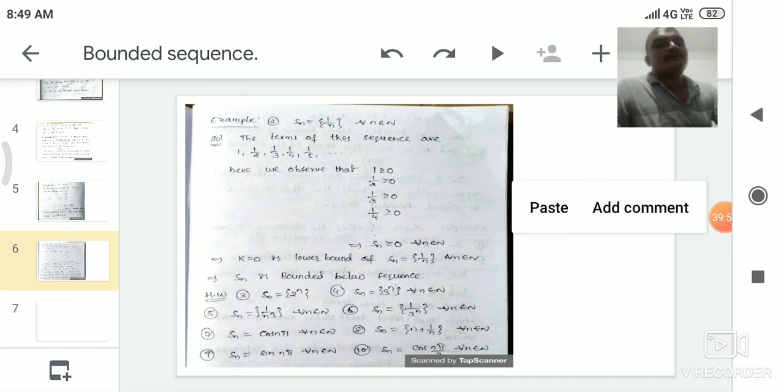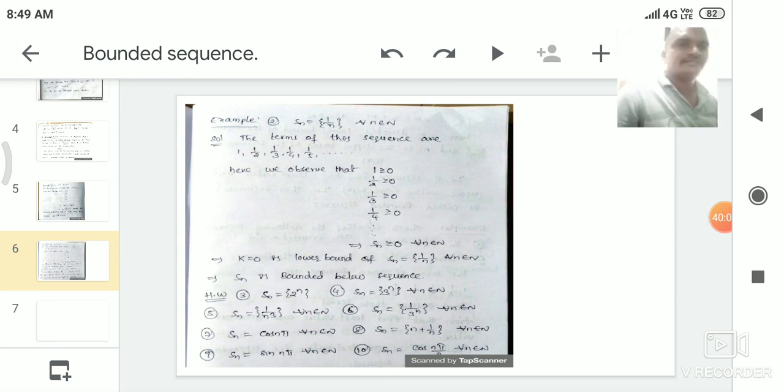Here we observe that we already know the range of the cos function is -1 to 1, in which -1 is the least value and 1 is the greatest value. Here the least value exists for the sequence Sn equal to cos n pi by 2, as well as the greatest value. So -1 is the least value. If the least value exists, the sequence is bounded below. If the greatest value exists, the sequence is bounded above. Here Sn equal to cos n pi by 2 is bounded above as well as bounded below.